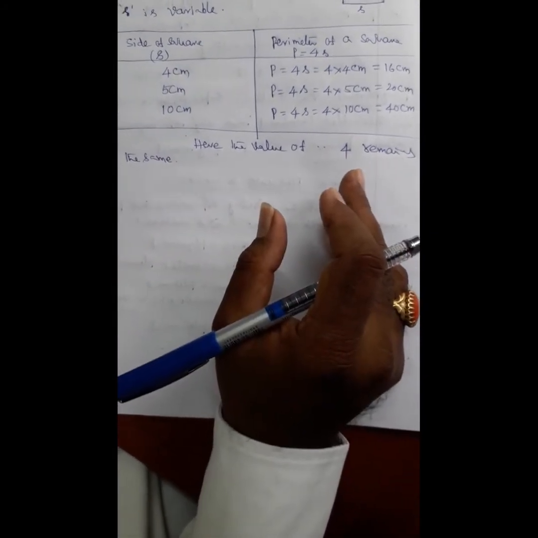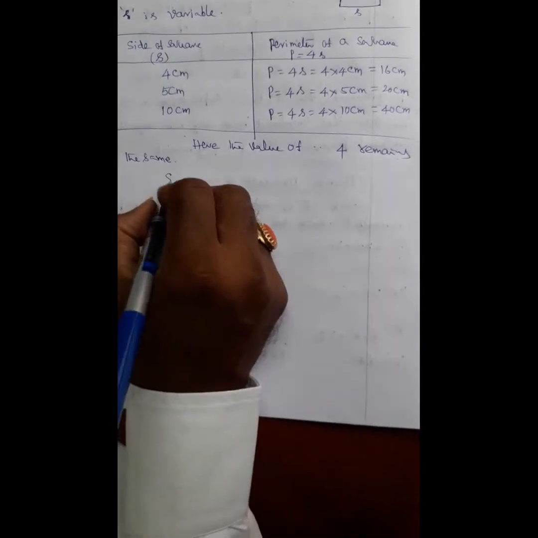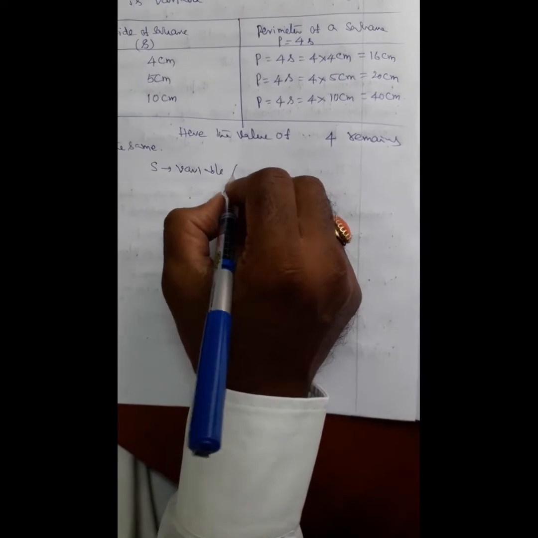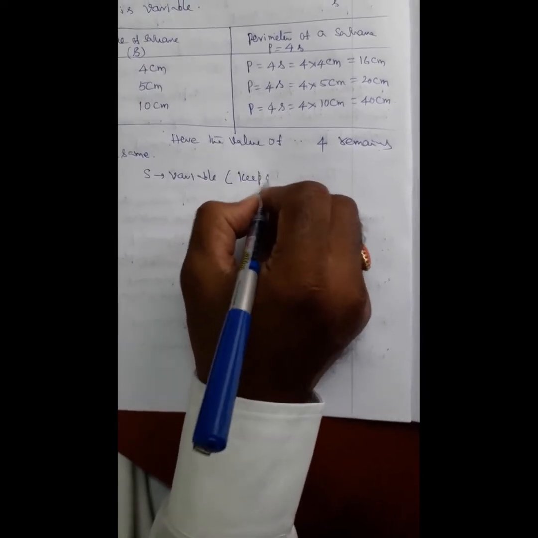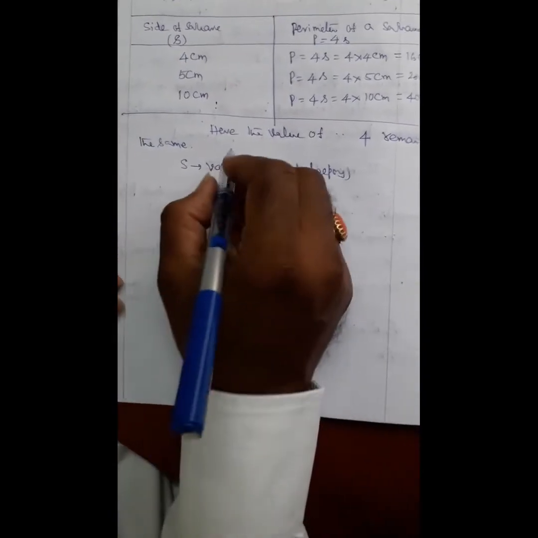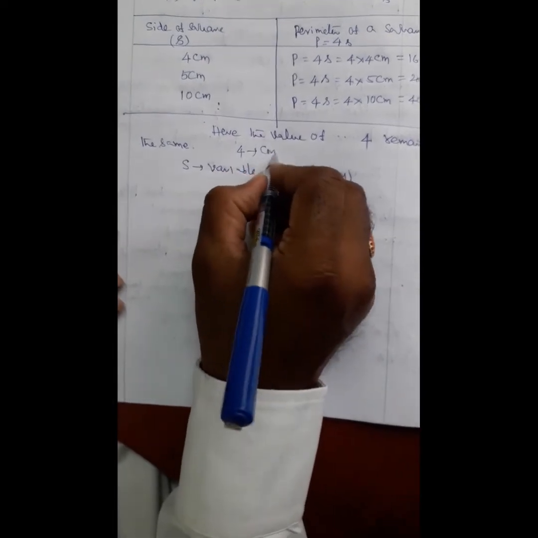But S is a variable, it keeps changing. It is always changing: 4 centimeters to 5 centimeters and then 10 centimeters, etc. Whereas 4 is constant, it cannot change.